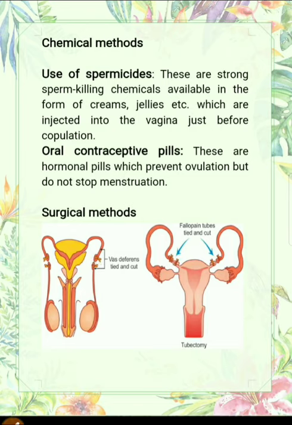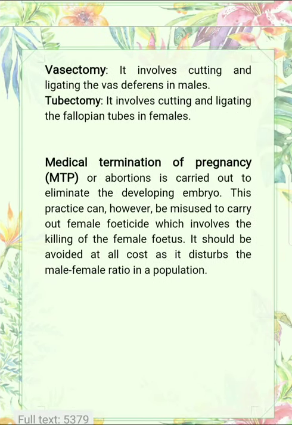So what happens is that sperms are formed here in the testes. They don't pass to the vas deferens because it is cut from this side, and in this side the ovum forms here, but it doesn't pass down because the fallopian tube is cut here. So these are the permanent methods. Once vasectomy or tubectomy is done, it cannot be reversed. Vasectomy involves cutting and ligating the vas deferens in males, and tubectomy involves cutting and ligating the fallopian tube, as I showed you in the diagram.